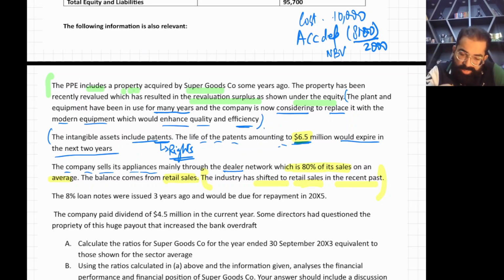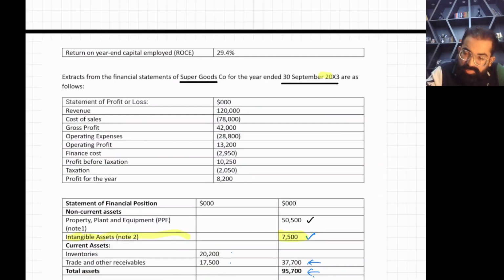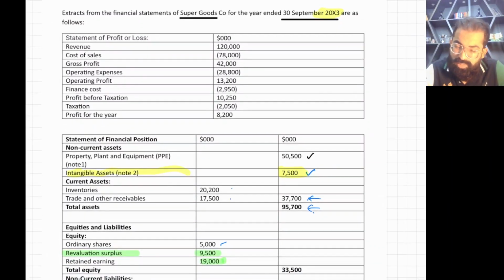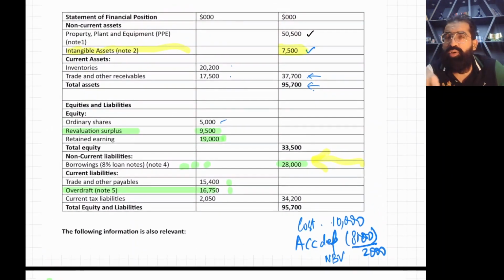Okay. Now, the 8% loan notes were issued 3 years ago and would be due for repayment in 2005. Important point, 2000x5. So right now it's 2000x3. So just after 2 years, you have to repay this big loan. You have to repay this 28,000. See this 28,000 loan you have to pay. And for your information, see the SOFP. There is no positive cash. You are in overdraft. You don't have cash. So how are you going to repay it?